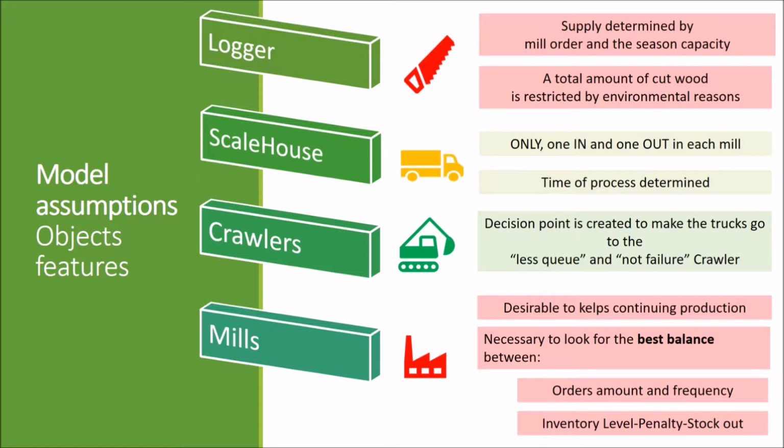Each mill will have two servers that simulate the scale house of entry and exit with different processing times. Crawlers. Once the truck passes the scale house, a decision point is included, allowing for guidance of the truck to the operative crawler with less wait time. The mills have a sink where the entities are destroyed and also a parallel system of source and sink that is used to take control of the inventory. The mills must take stock of what they're asking for, what comes to them, and what they need to avoid penalties and stockouts.